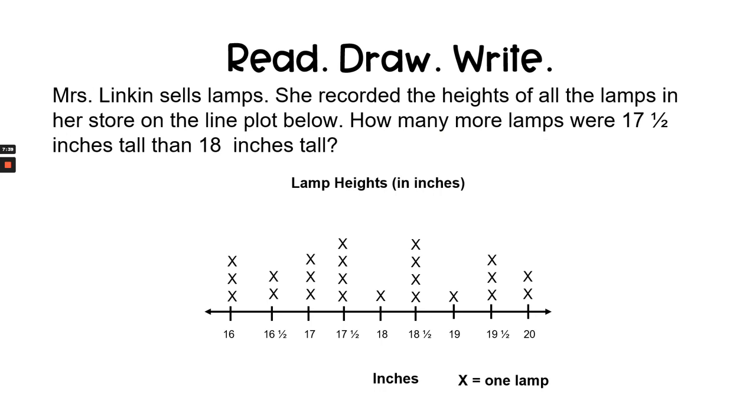Okay, now it's your turn to do a read, draw, write question on your own. We'll read it together. You will find the answer on your own, and then when you're ready, you can look in the description box below to check your answer against the correct answer. Mrs. Lincoln sells lamps. She recorded the heights of all the lamps in her store on the line plot below. How many more lamps were 17.5 inches tall than 18 inches tall?